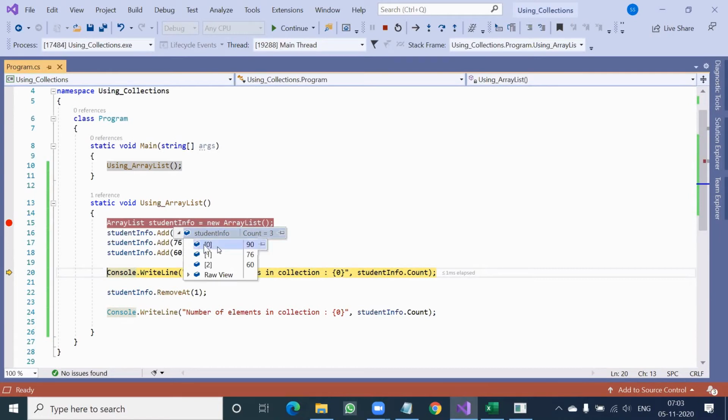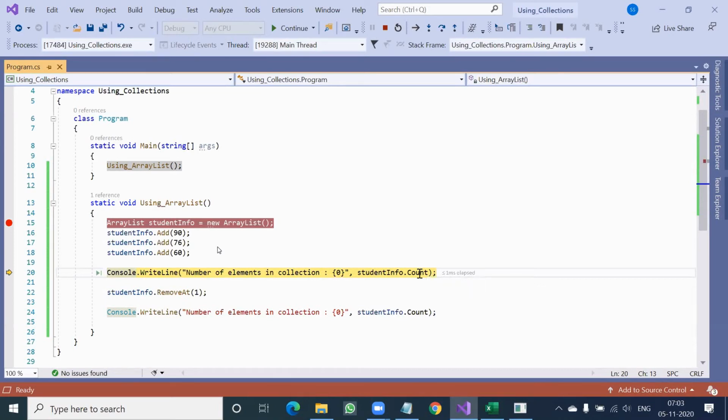Zeroth index value is 90, which is an integer. 1 index, 2 index also integer. Suppose I want to have index 3 as somebody's name, that is also possible here. That is what our second comparison point says: specific to data type versus flexible in data type. So now, if I see this count, it will say 3. Have a look, studentInfo.Count is equal to 3.